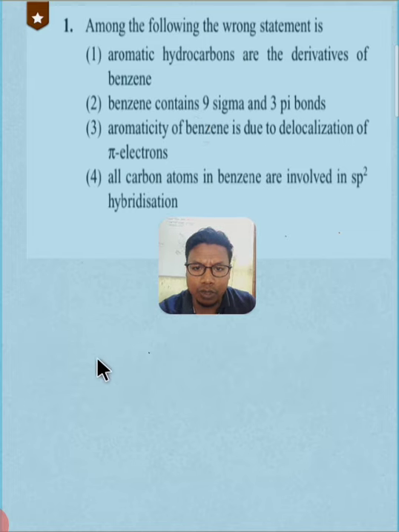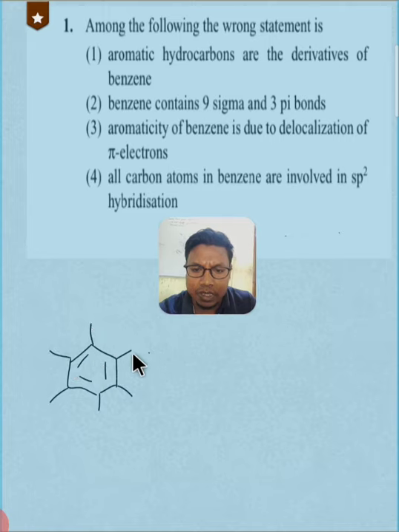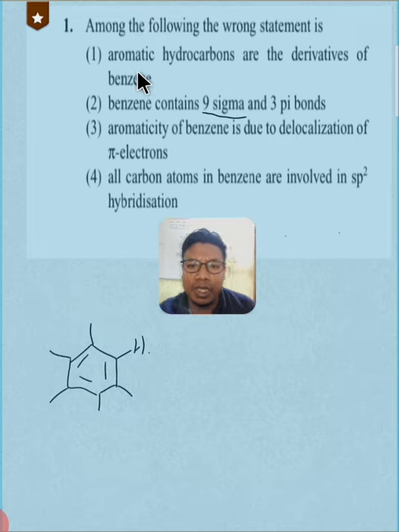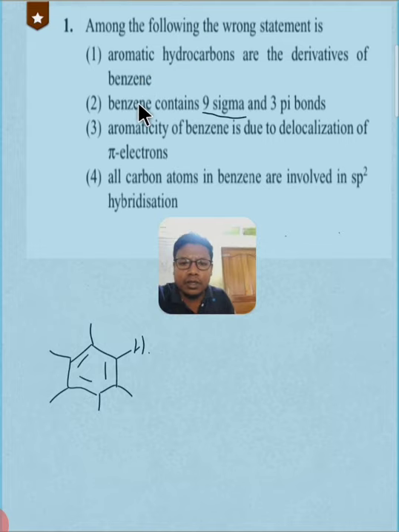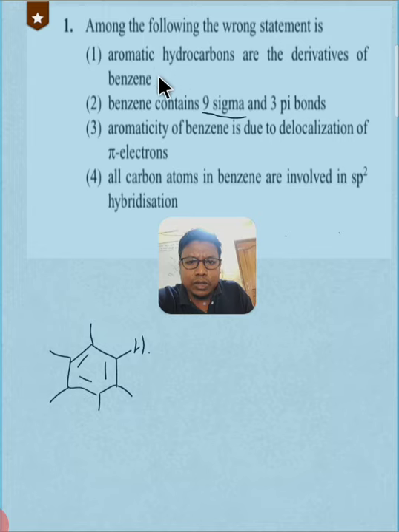Okay, aromatic hydrocarbons. Let me draw benzene. This is our benzene, and each carbon atom has one hydrogen atom attached. So the number of sigma bonds will be 1, 2, 3, 4, 5, 6, 7, 8, 9, 10, 11 and 12. So this is not correct. But pyridine is there, or pyrrole is there. They are also aromatic. They are not hydrocarbons, sorry.